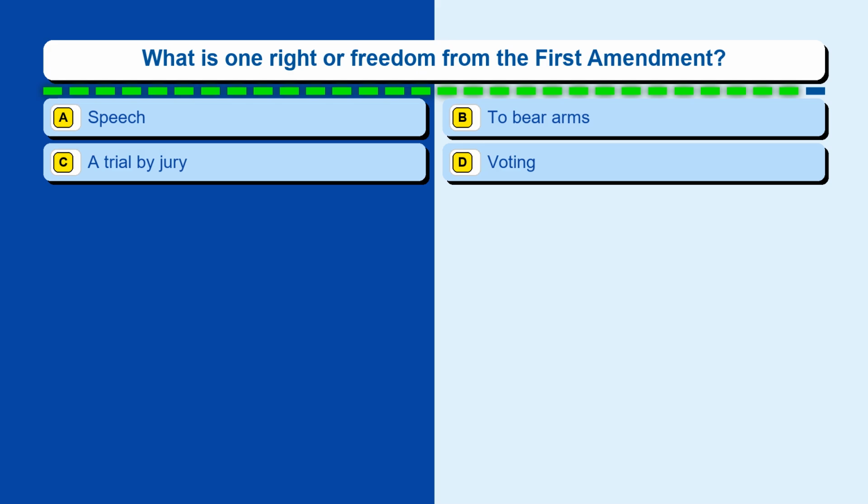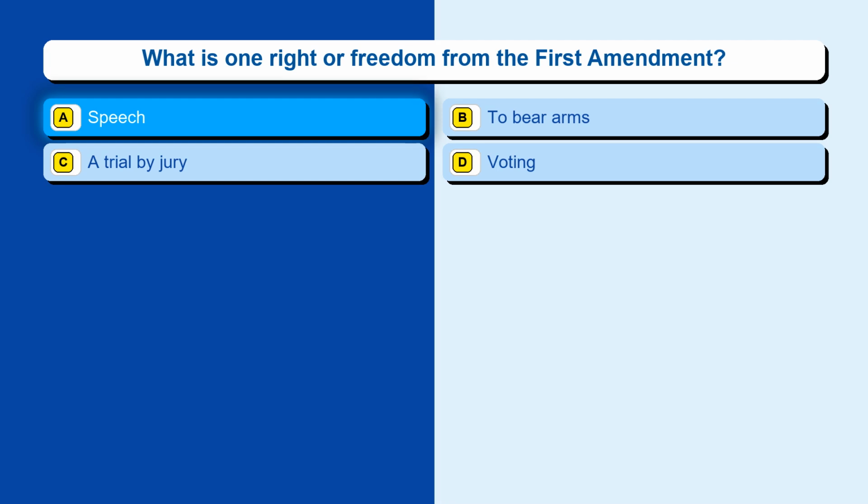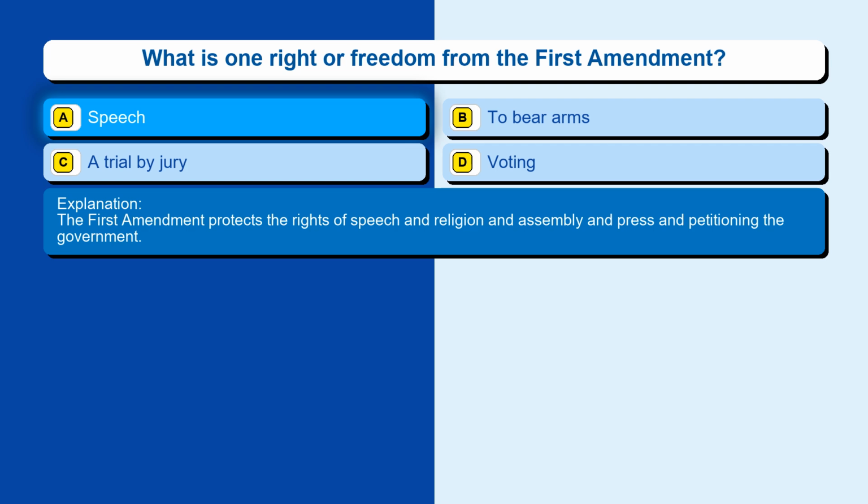Question 19. What is one right or freedom from the First Amendment? Option A, speech. Option B, to bear arms. Option C, a trial by jury. Option D, voting. The correct answer is option A, speech. The First Amendment protects the rights of speech and religion and assembly and press and petitioning the government.